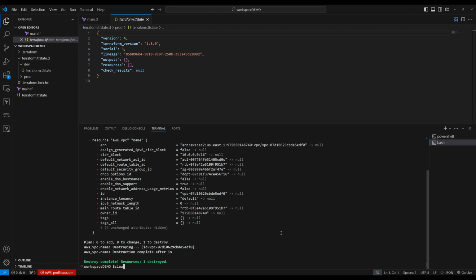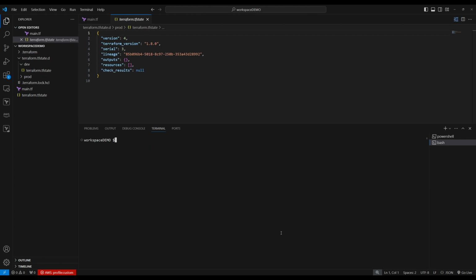Now prod is gone. We destroyed the resource in prod. Now we have to go to dev. Now let's go to dev. Now we switch to the dev workspace. Now we can do terraform destroy --auto-approve. So it's going to destroy the dev workspace resources also.